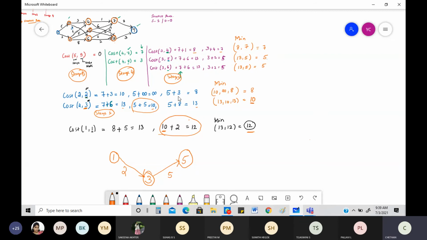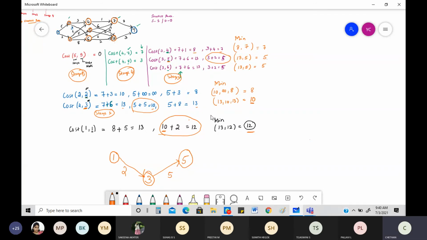So the next part. Where did you get this? You got it here. Among all these things, go to stage 3. Among all these things here, which did you have the minimum? You had 7, 5, 5. Right? From 5, what was the minimum you had? That you need to check. See, this is 5. What is the minimum you had? The minimum you had was represented by this. And what was the cost associated with that? It was only 2.